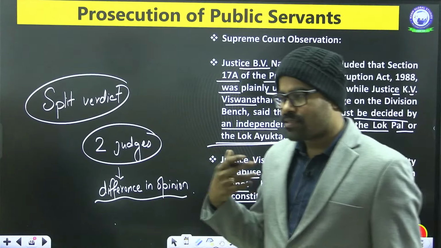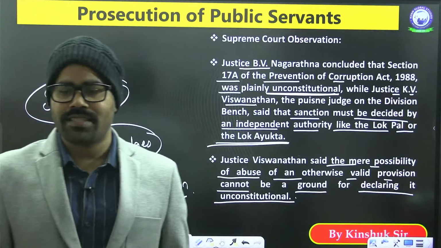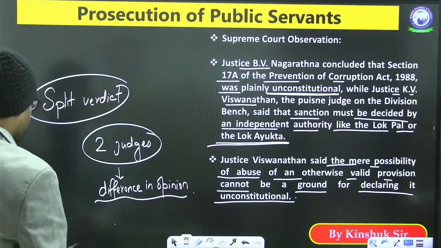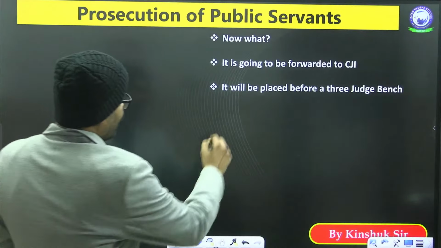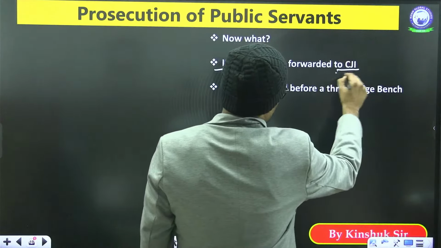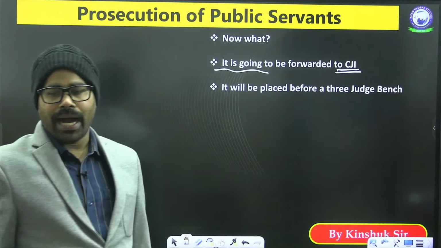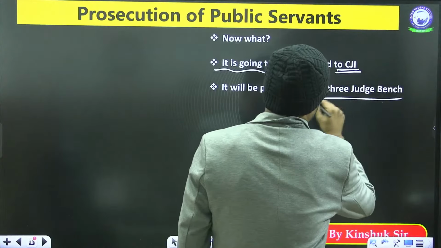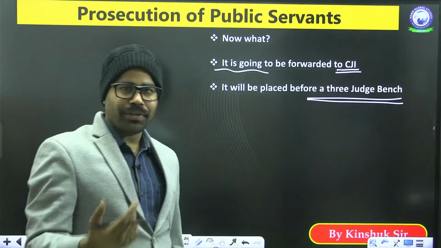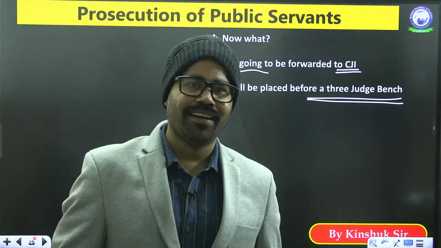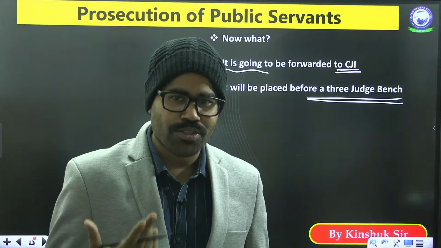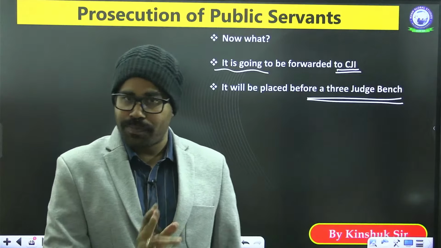So now there is no such decision. In this case, it is going to be forwarded to the Chief Justice of India, and this case will be put before a 3-judge bench. In a 3-judge bench, you are going to get the majority opinion. Now it cannot be a split verdict.